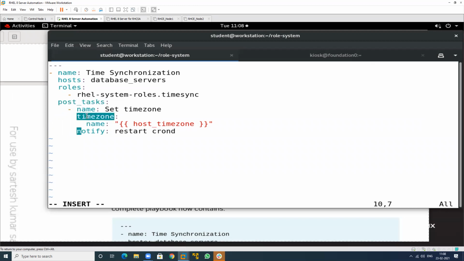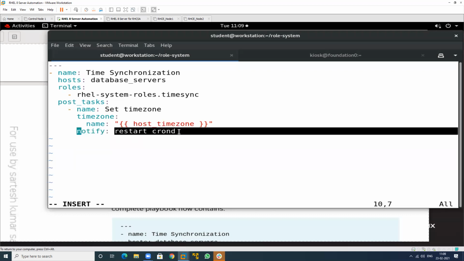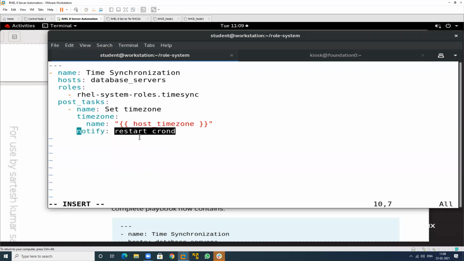This is the module name, and this is the name. It means for this particular host_time, this is the variable that I will define later. This is the variable name. So it will call this particular variable, and this is the notifier. If any change happens, it will notify, and this is the name. And I will define this particular name in the handler. So the handler will restart that particular task.